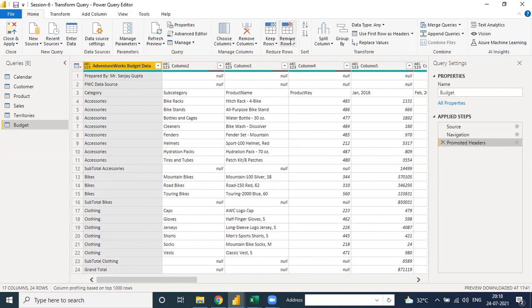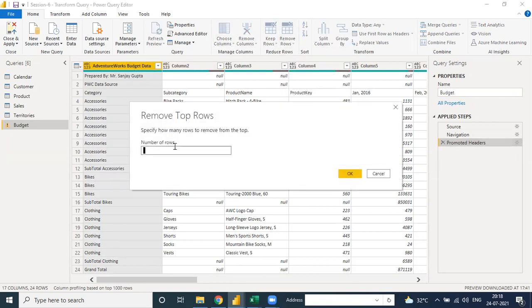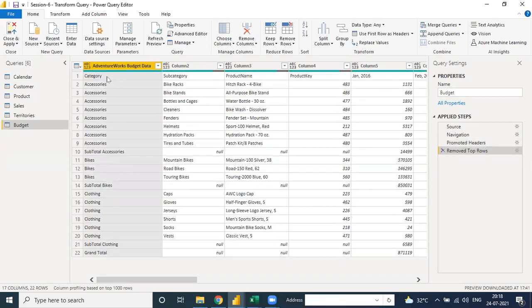Okay, so now we move to again remove top rows and select 2 and OK. Now see, there is a first row with category, subcategory, product name. We need this first row as a header. We need first row as a header. So tell me, what is the option here? You take first row as a header. What is the option? Use first row as header.